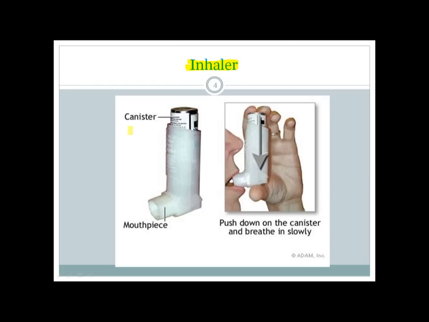And here you can see the parts of the inhaler. Here is a canister, which contains the drug, and here is the mouthpiece which helps the release of the drug. The patient holds the canister and the mouthpiece together, keeps the mouthpiece in the mouth, and presses the canister, and the aerosol is released into the mouth of the patient, and then the patient takes a deep breath. Okay, so this is the mechanism by which a patient takes an inhaler.